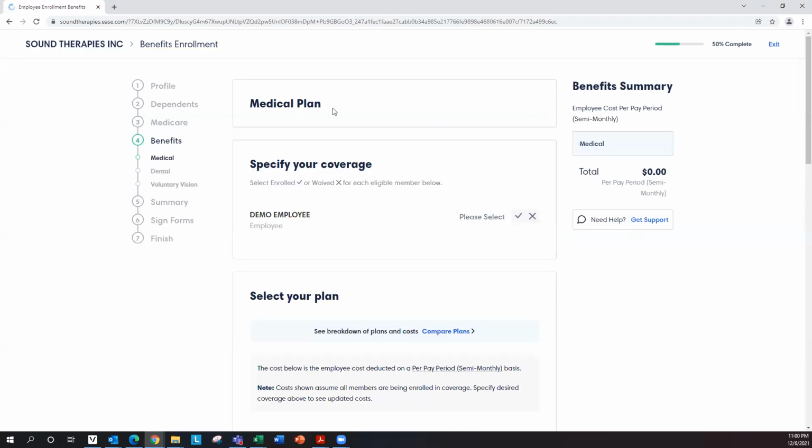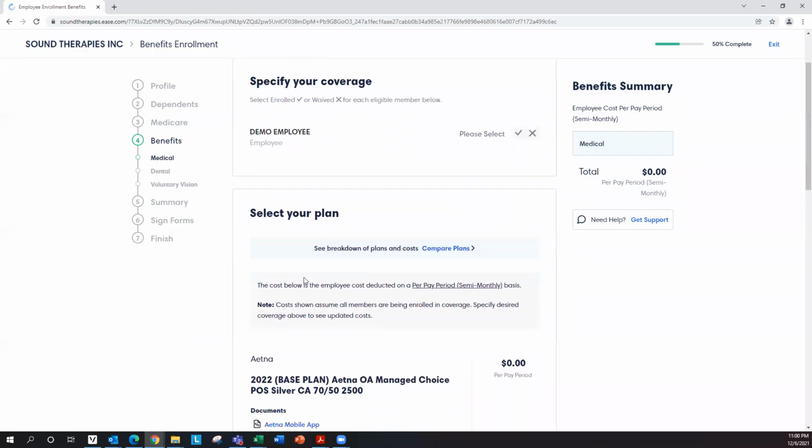It would be my benefits. The first one that you will see would be medical plan. Make sure that you read each of the lines. Specify your coverage. If you enroll, it says right here, select the check mark. If you're waiving coverage or declining coverage, you click on the X mark. So you have the check mark to enroll, X mark to waive or decline coverage.